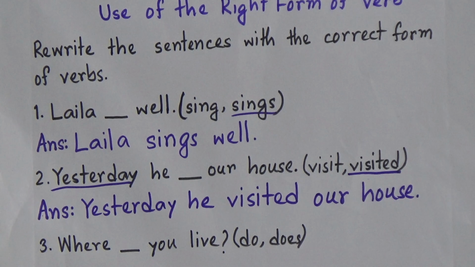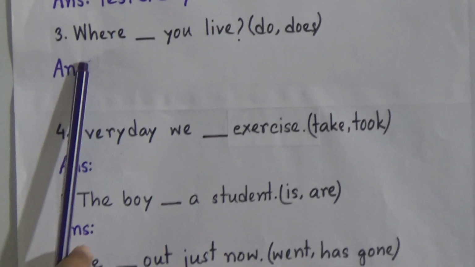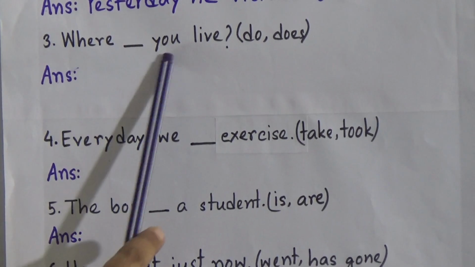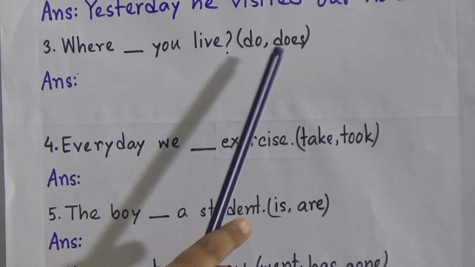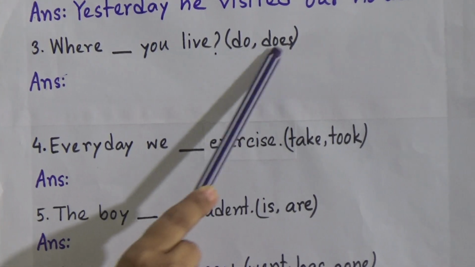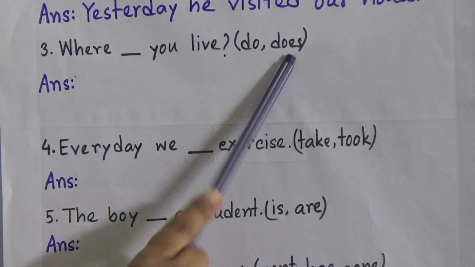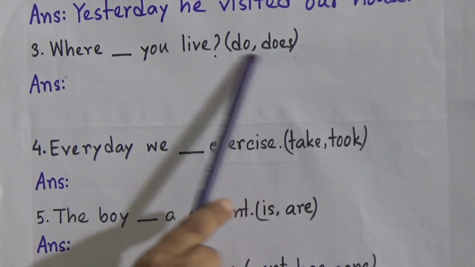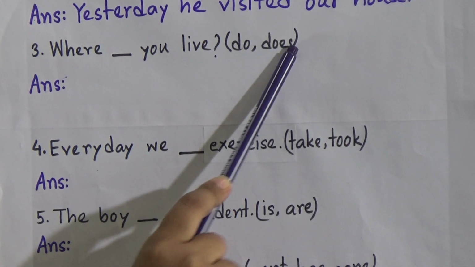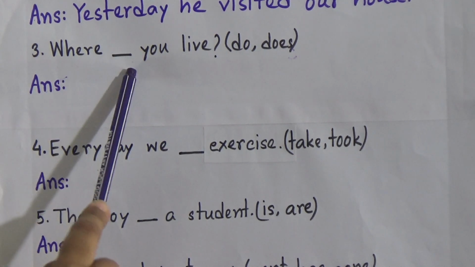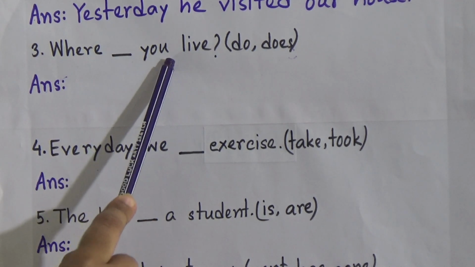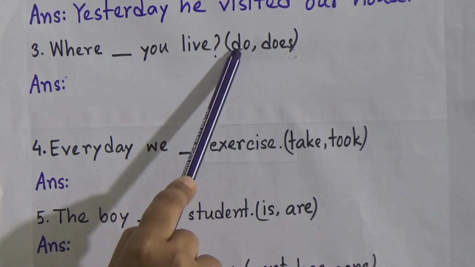Now number 3. Where dash you live? And the options are do or does. And now look, do or does, both are in the present form. So our sentence will be in the present indefinite tense. But which one will be the correct one, do or does?